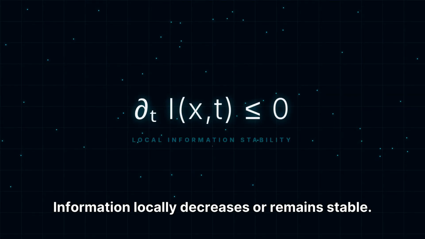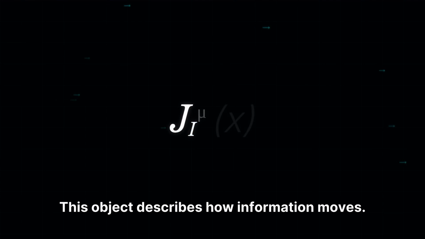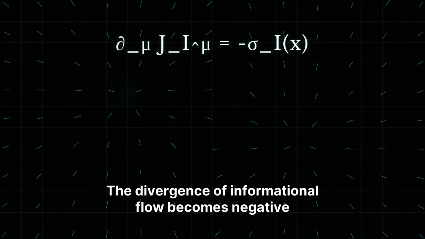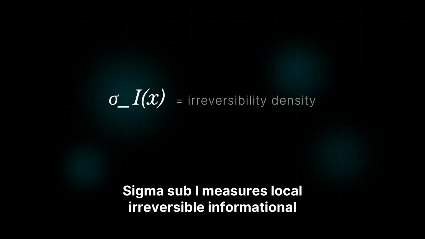Information locally decreases or remains stable. This introduces irreversibility. This informational loss creates the direction of time. We now introduce informational current. J represents flow, I represents information. This object describes how information moves. The divergence of informational flow becomes negative because irreversibility destroys accessible information. Sigma sub I measures local irreversible informational loss.